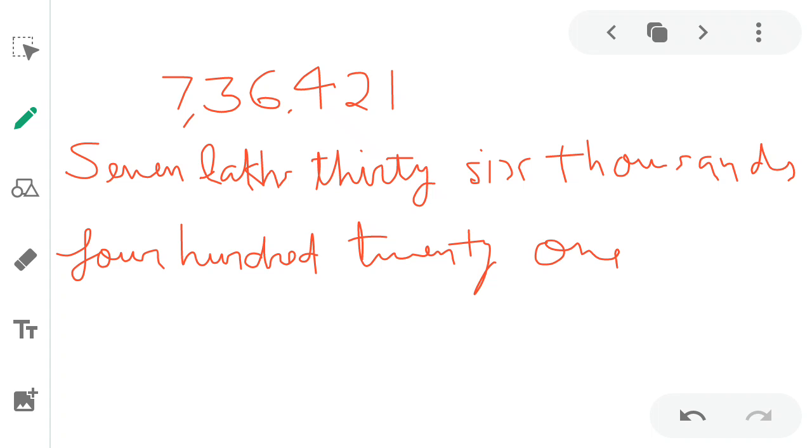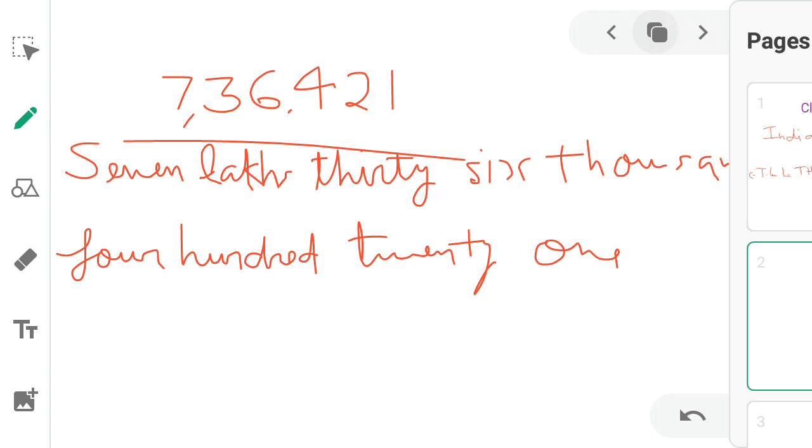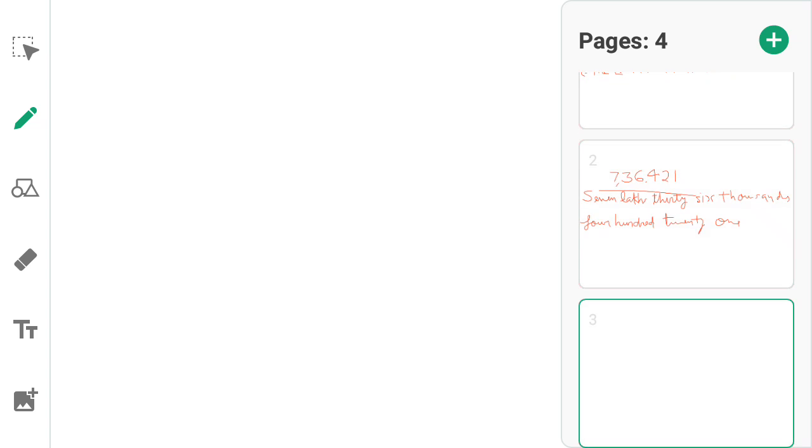In this manner we can write the number name in the Indian system of numeration: 7,36,421.